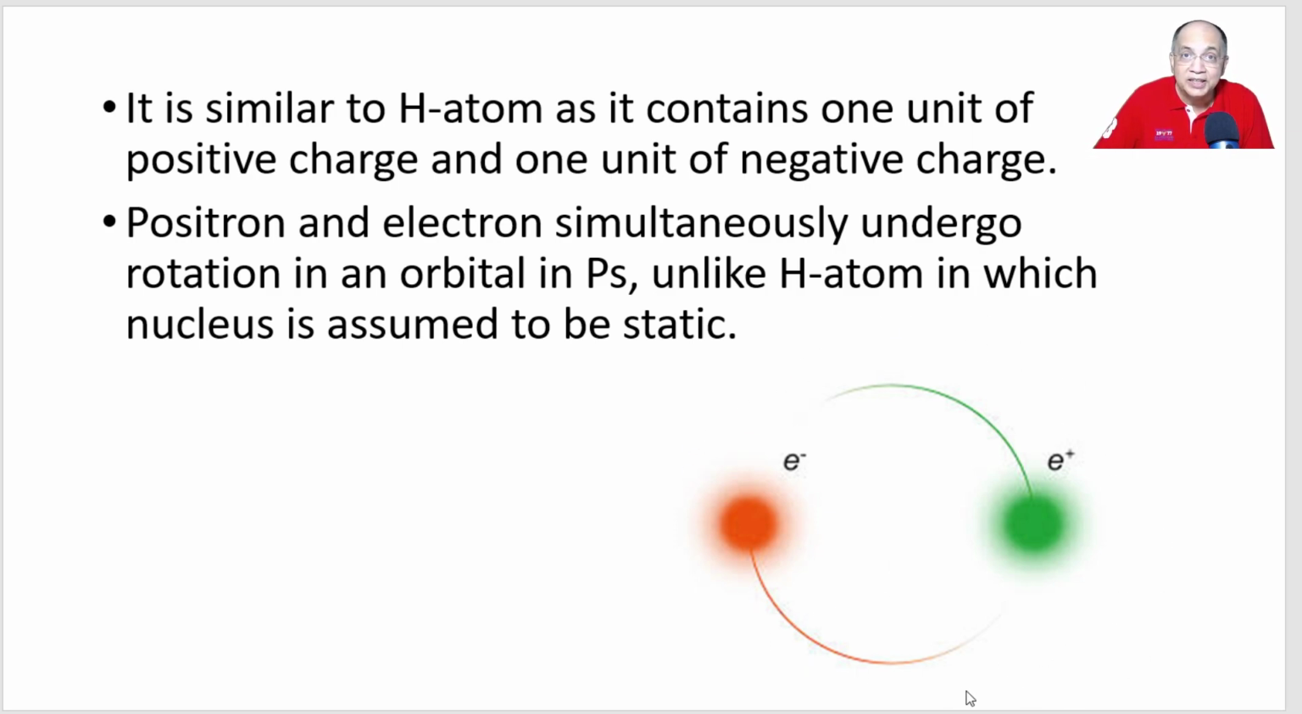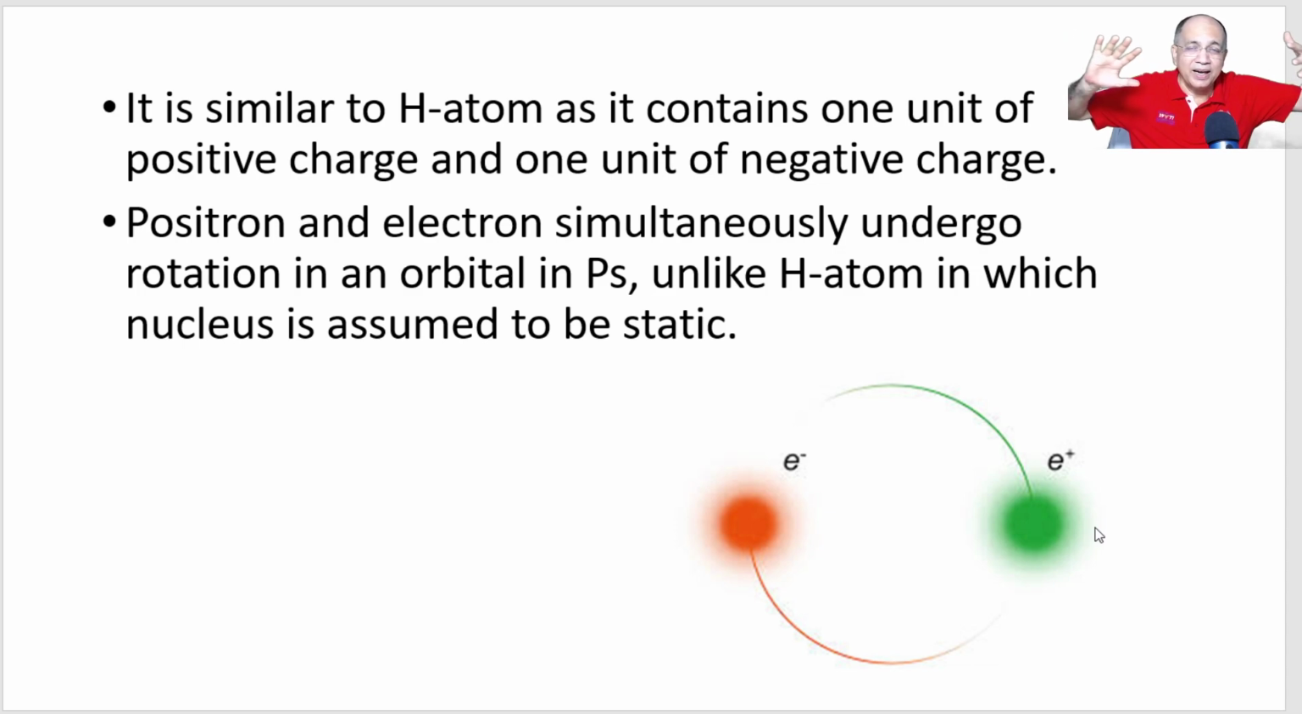Here it looks like a hydrogen atom, but the difference is that the two particles are rotating, one following the other, just like a police officer following a thief. They are following each other. Rather, the positron is following the electron, or you can also say the electron is following the positron, and slowly and steadily they will be coming closer.